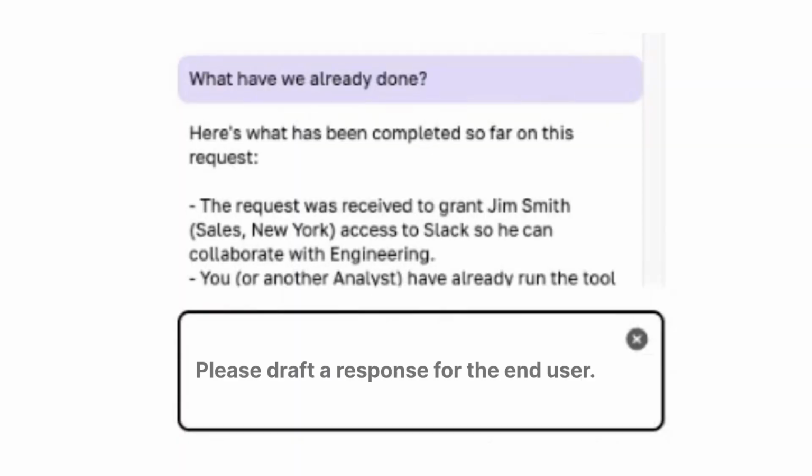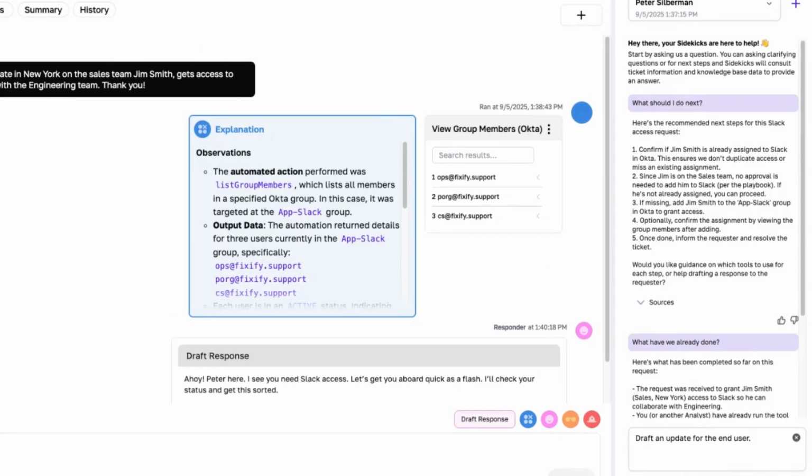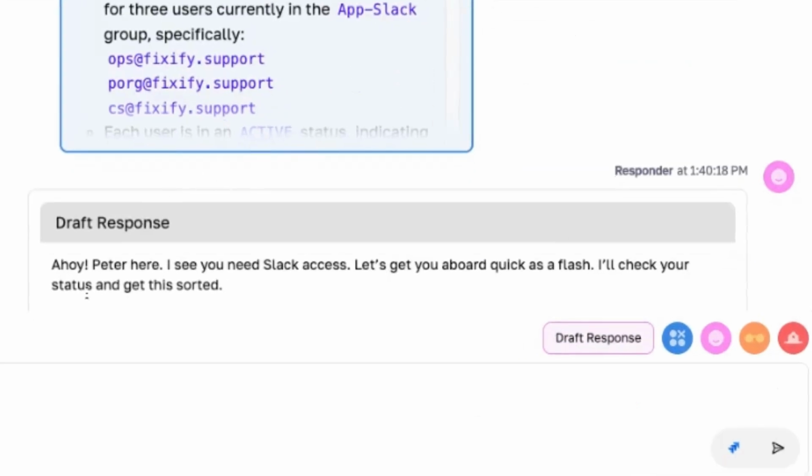So that's an example of how you can use this to orient yourself, not just figure out what to do next, but orient yourself to what's going on in the request. What would be pretty normal at this point is you'd want to draft a response. So I could ask Sidekicks to draft a response. You can see this is the response I get when I draft a response to the current user, and it's based on the current state of the ticket, what we've done thus far. You might see that the response is a little odd. In this case, our made-up customer prefers we talk like a pirate, and so our response is actually talking to the end user like a pirate as we update on the state of the ticket.